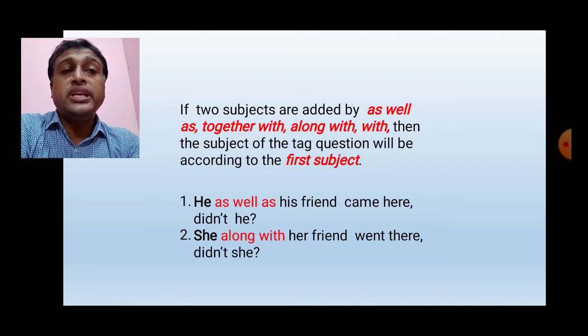If two subjects are connected by as well as, together with, along with, not by and, then the subject of the tag question will be the first subject.